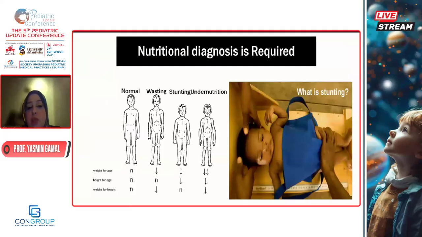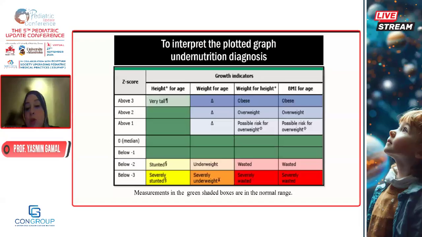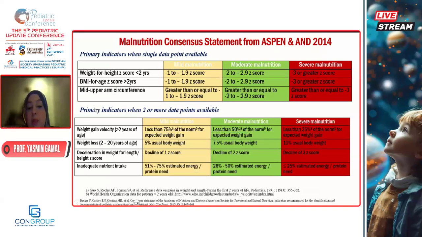So what are the diagnoses that deviate from the normal growth? This is the WHO key. The green boxes are the normal. Below -2 for height is stunting. Below -2 for weight is underweight. Below -2 for weight for height is wasted. And we have the other side, the above one: possible risk of overweight for BMI and weight for height, above 2 is overweight, and above 3 is obesity. So this is the malnutrition diagnosis as per WHO.